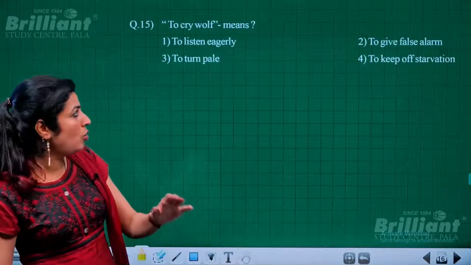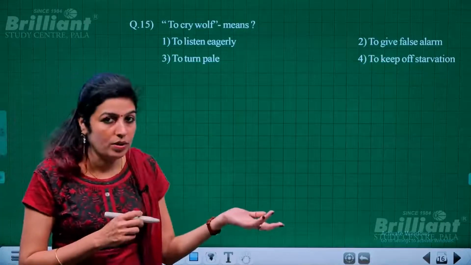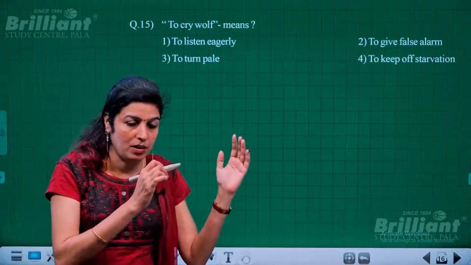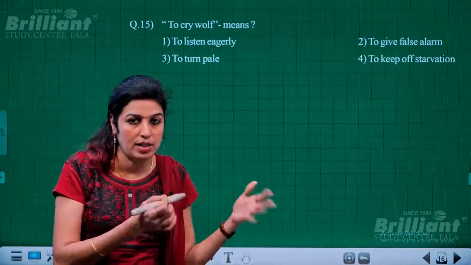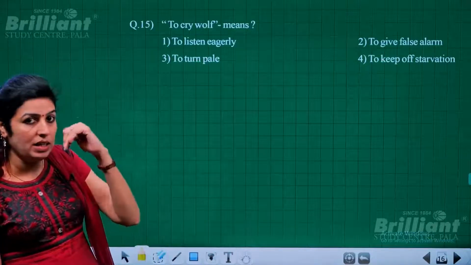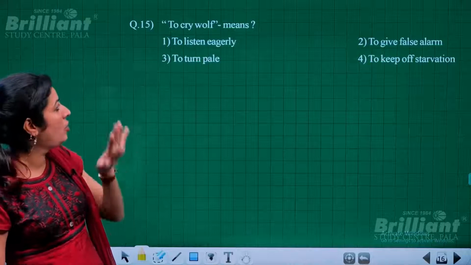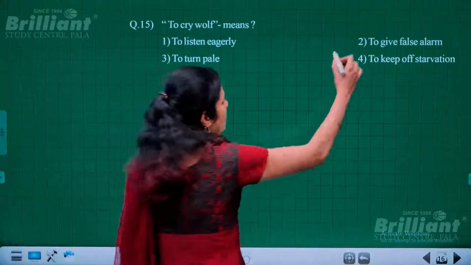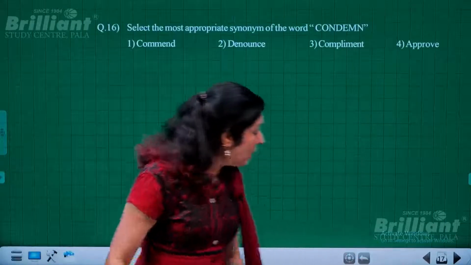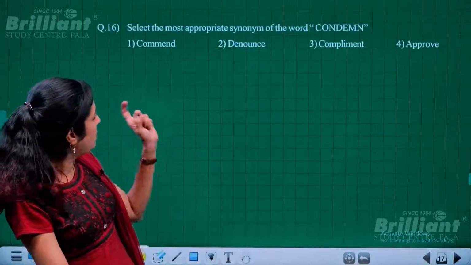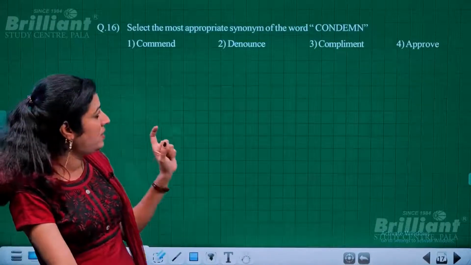Okay, so to cry wolf, that particular idiom is taken from that story, and giving false alarm is what you call to cry wolf. Okay, to give false alarm. All right. Now, next is select the most appropriate synonym of the word contemn.